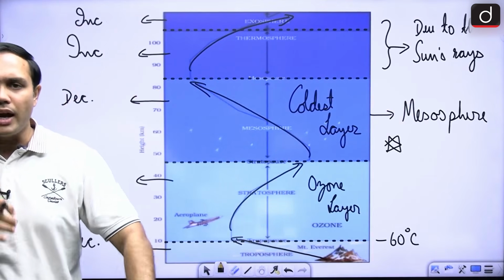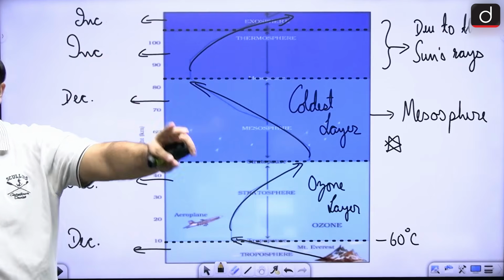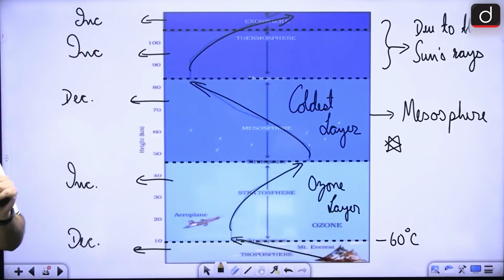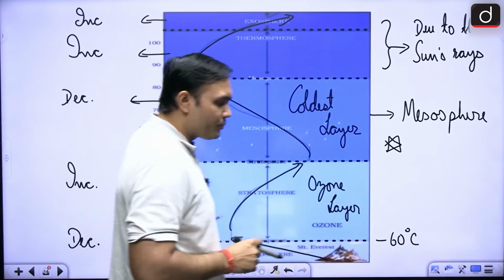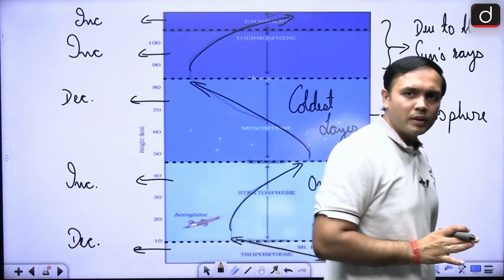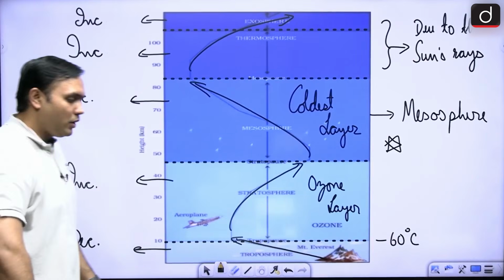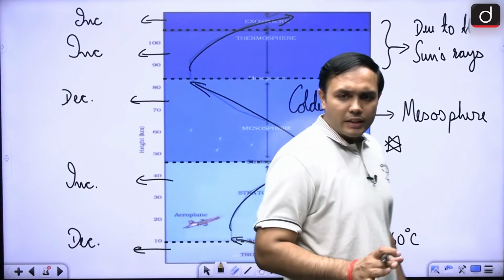Now, what is happening when the sun's rays are hitting the atmosphere, right? So there you will see, is this clear? Is this part clear for all of you? No issue still here? All right. Is this clear?